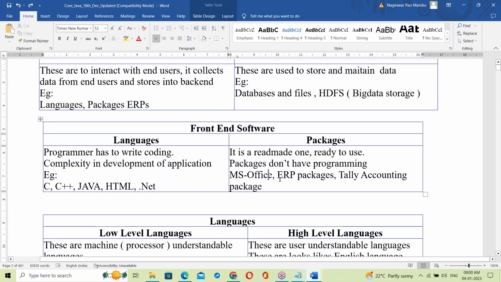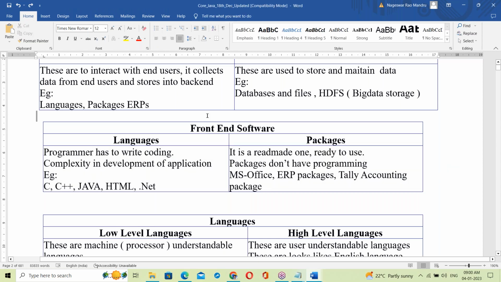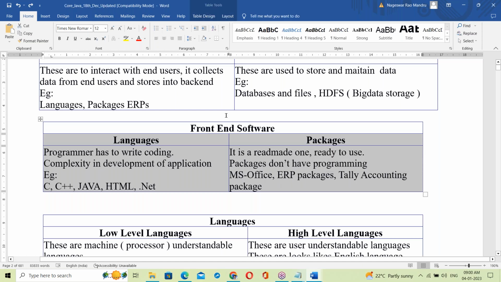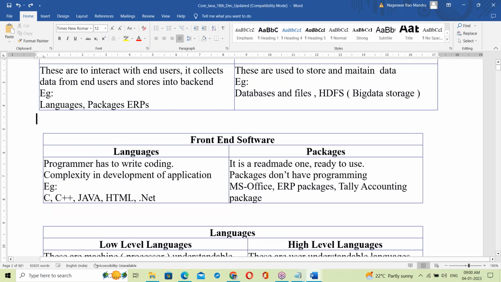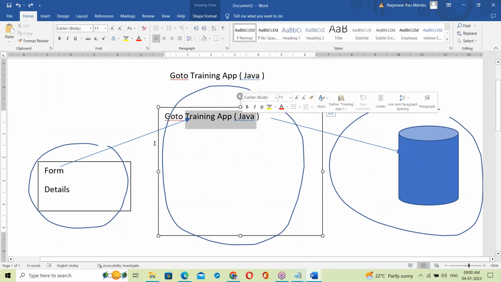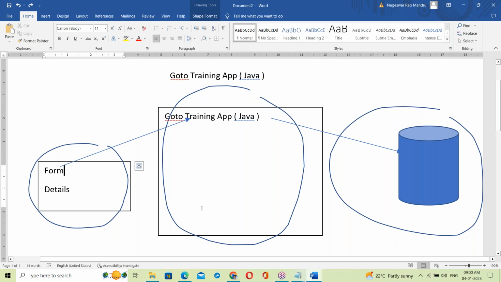In the front end there are languages and packages. So this is Java. Exactly what is the location of Java here? Here Java is used for server side programming and also the front end.